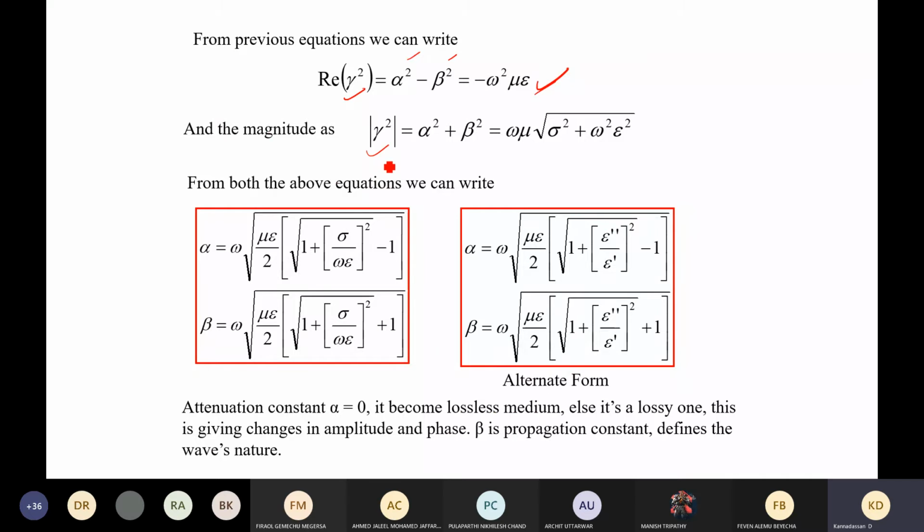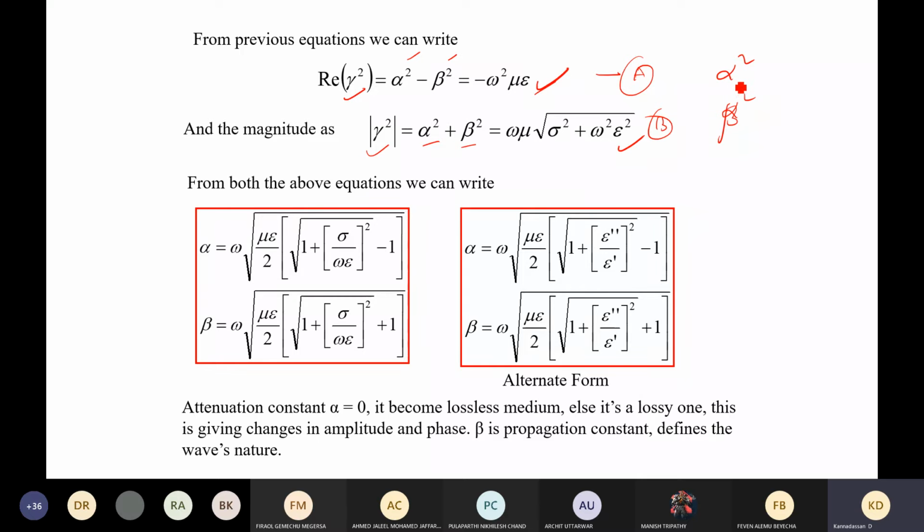And when you take the magnitude of that, you will get alpha square plus beta square. So that also we can easily calculate. Now let's say this is equation A and this is equation B. When you add these equations, you can easily get alpha square. When you subtract these two equations, you will get beta square.